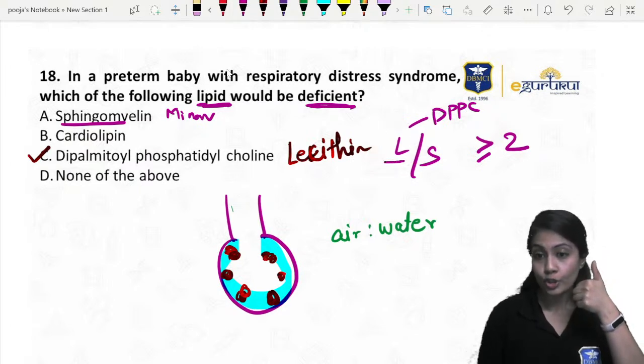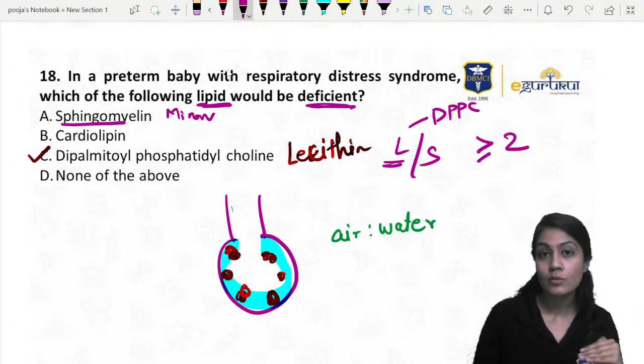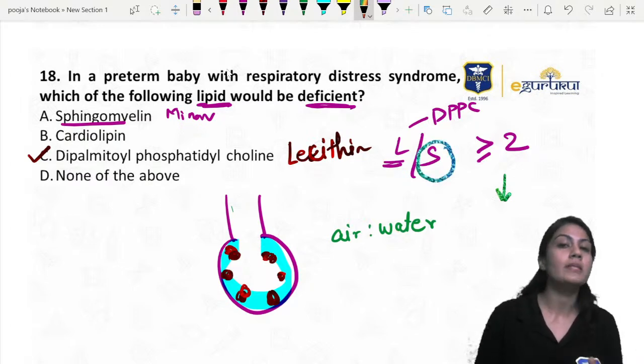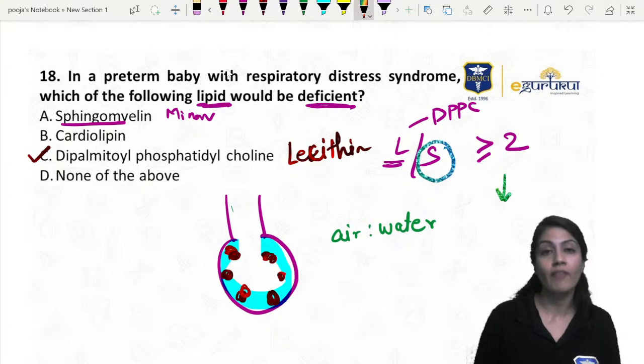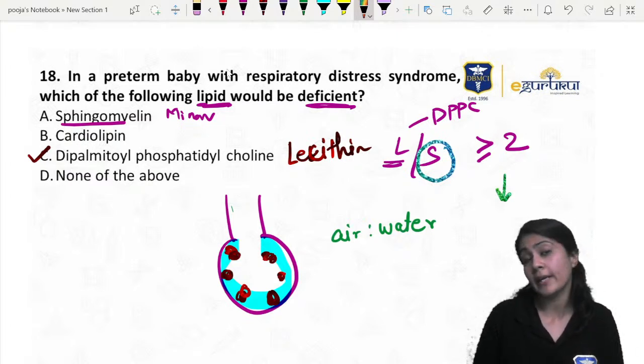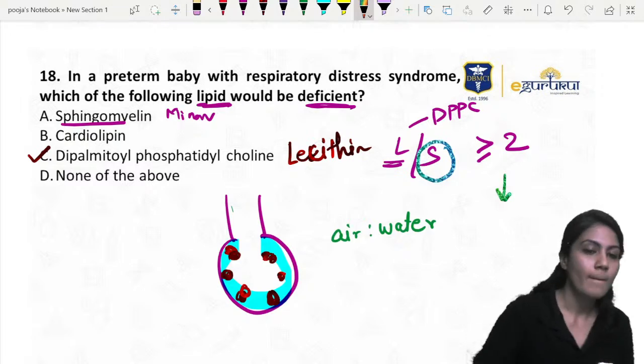The lecithin should be more. The numerator should be more, right? If the numerator is less, what will happen to the ratio? The ratio will decrease, right? The sphingomyelin tries to compensate for that deficiency of major surfactant, but it won't be able to do that much of the function. And if the numerator decreases, definitely the ratio will decrease, which is not good for the baby.